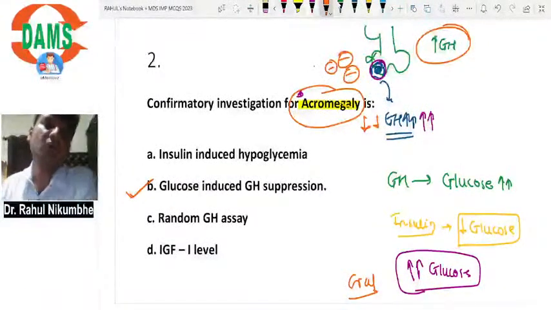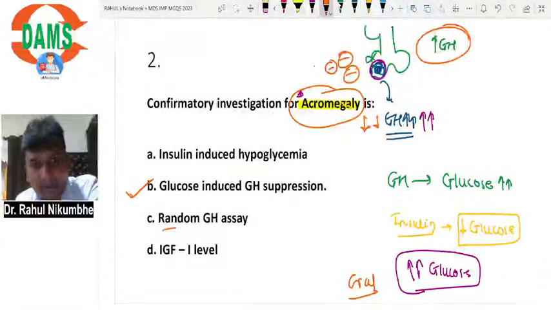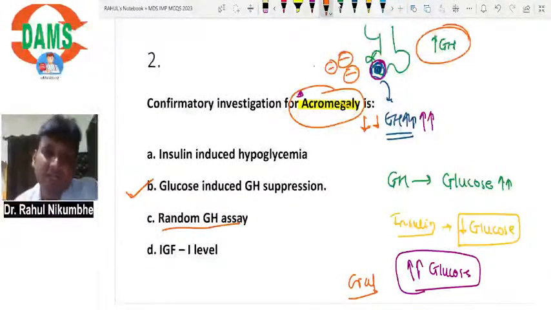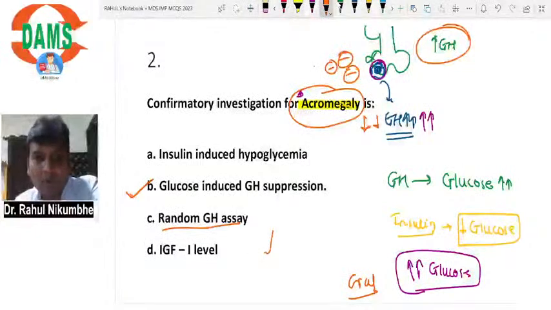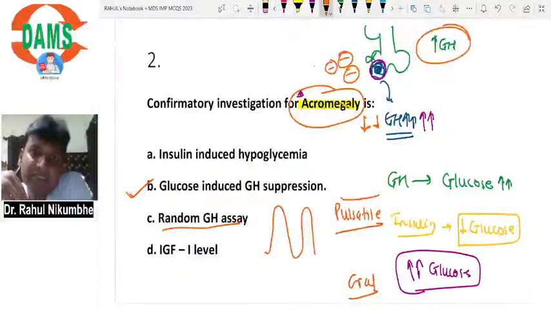It is also called the oral glucose load test. Random growth hormone assay does not have any importance because normally growth hormone is secreted in a pulsatile manner. In a normal person, growth hormone secretion suddenly increases, suddenly decreases.